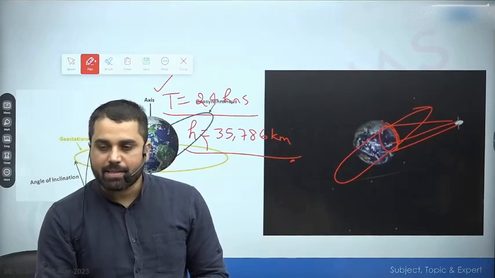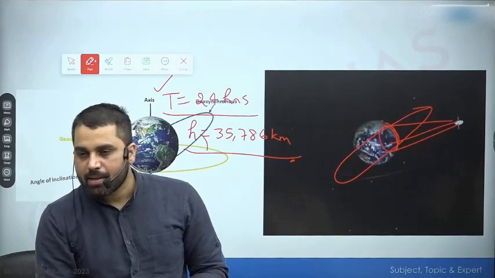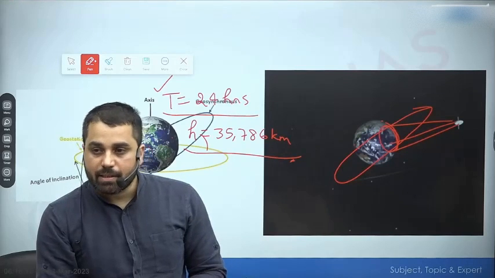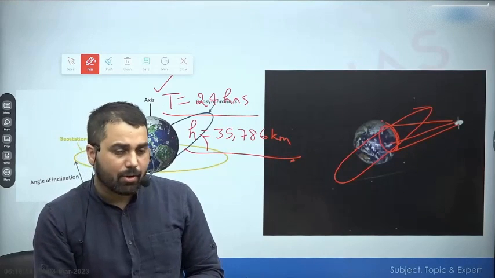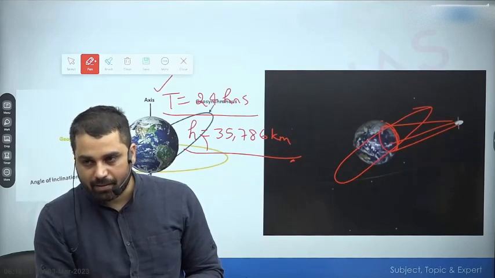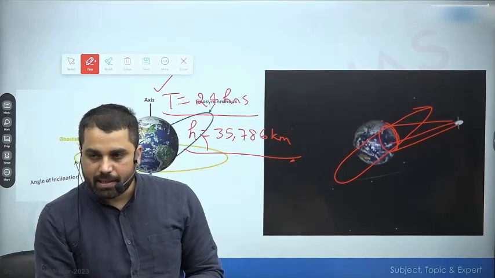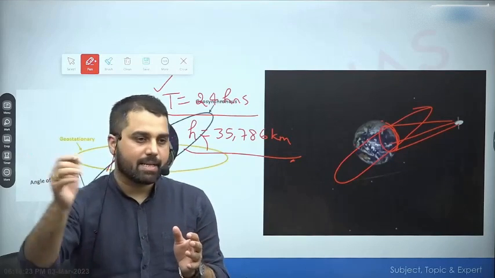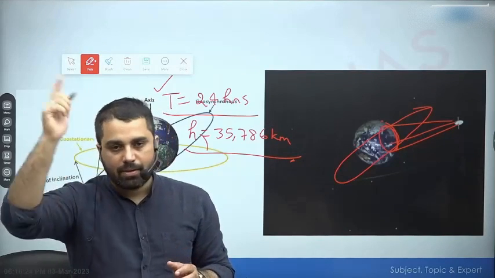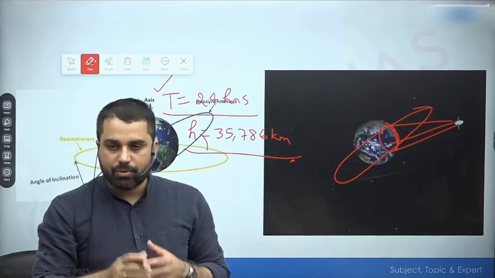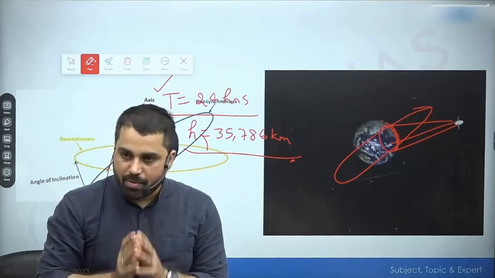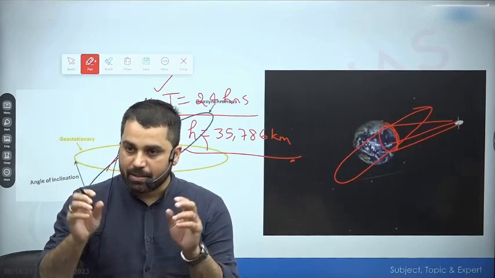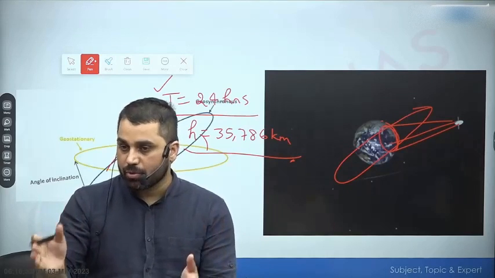So how would distance cause noise? Noise, signal distortion can occur because of distance, not distortion but signal spread can occur. But even at 36,000 kilometers, and now we have a lot of technologies. The question he is asking is that from higher altitude the signal is going to be distorted. By the way, for any noise, there should be a presence of a source. There should be some source of noise.